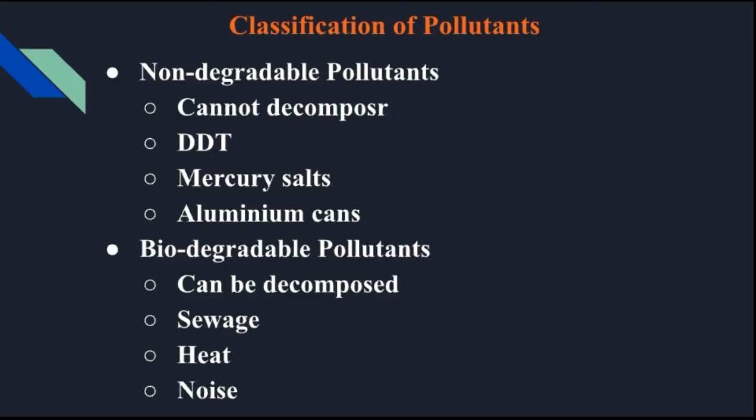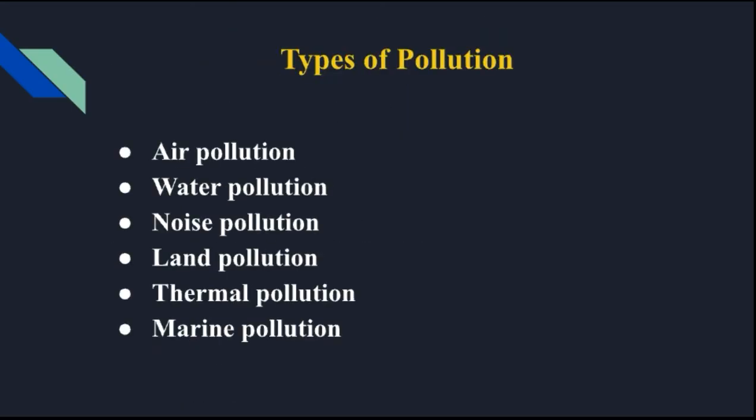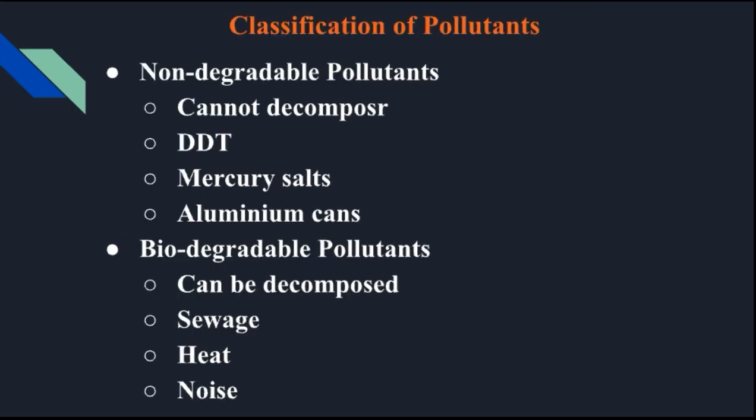For example, sewage, heat and noise are some biodegradable pollutants, which are easier to control. So this is the biodegradable pollution.